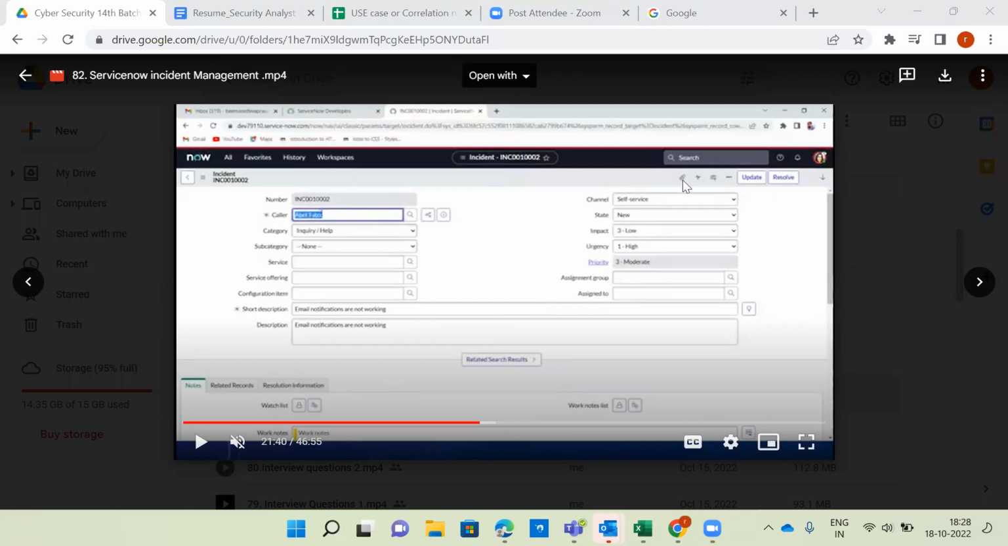Are you able to see this attachment option? Yes, sir.